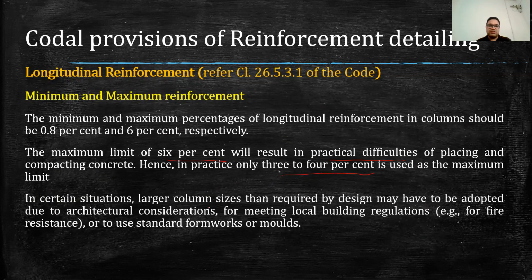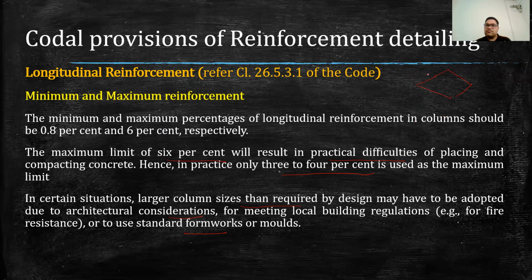In certain situations, larger column sizes than required by design may have to be adopted due to architectural considerations, for meeting local building regulations, or to use standard formwork or mold. So sometimes what happens is we provide higher size of column than required. This higher size may be because of building regulations, or because of architectural considerations, or because we have larger formwork or mold. To use that, we generally provide higher size of column.